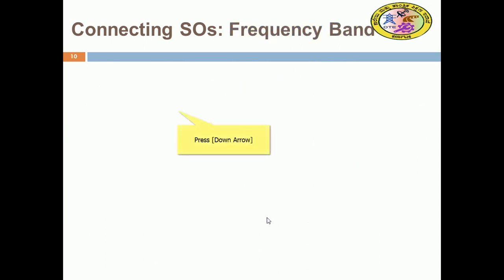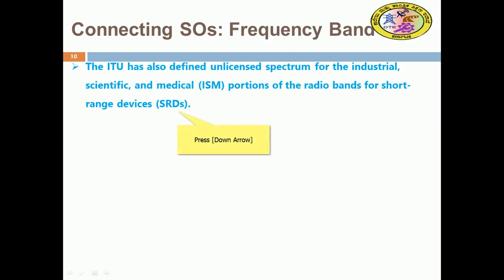Now the unlicensed one. The ITU has defined unlicensed spectrum too, for industrial, scientific and medical use, that is ISM, right? These are portions of the radio bands for short range devices, so we can exercise short range devices there.